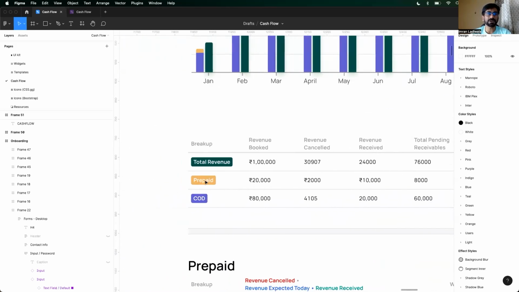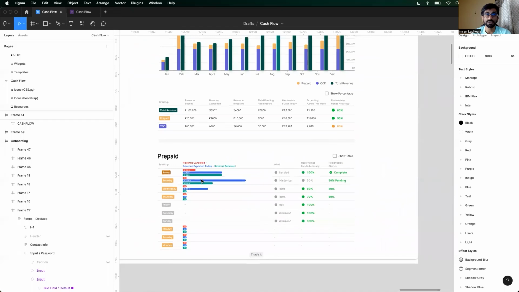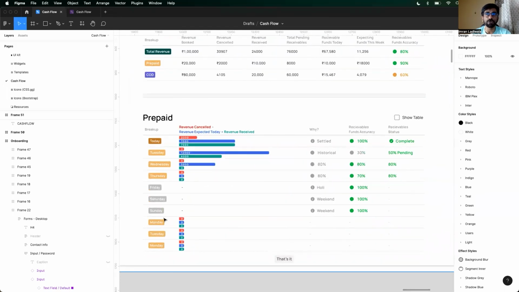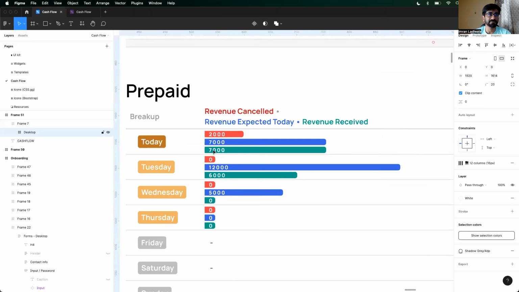Now, let's say you clicked on prepaid, right? Prepaid is fairly simpler. This is what your prepaid cash flow looks like. Today, let's say today is Monday, right? Today, revenue cancelled is 2,000 rupees. Revenue expected today is 7,000 rupees. And revenue received is 7,000 rupees, right? आज के दिन में आपका 2,000 रुपए का revenue cancel हुआ, right?